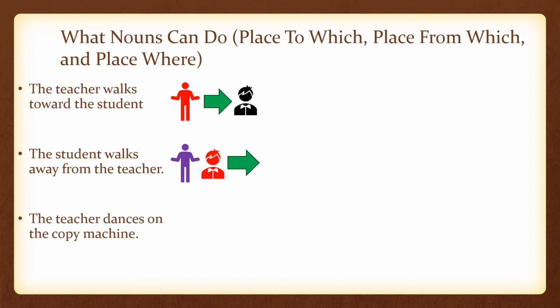And place where is where you are while you do something. You're not moving into it. You're not moving out of it. You're staying put. The teacher dances on the copy machine. The entire dance takes place on top of the copy machine.